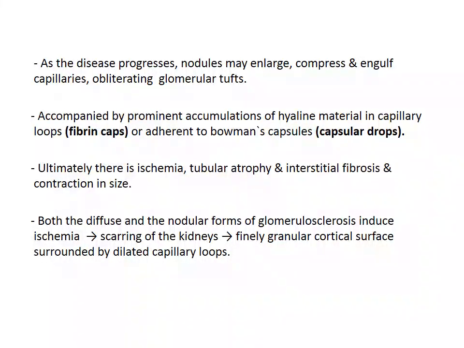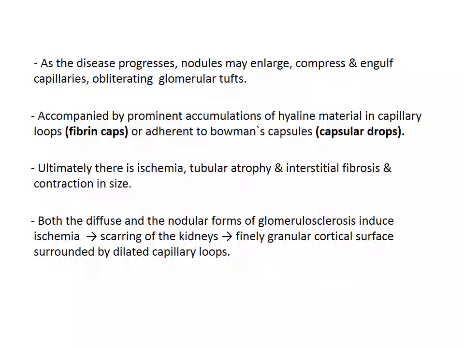glomerular tufts. There are two microscopic features seen here: fibrin caps and capsular drops. In a fibrin cap, there is accumulation of hyaline material in the capillary loops. The same hyaline material, if it is adherent to the Bowman's capsule, is called a capsular drop. So the fibrin cap and capsular drop are seen in diabetic kidney.